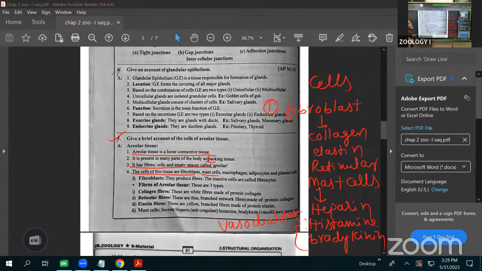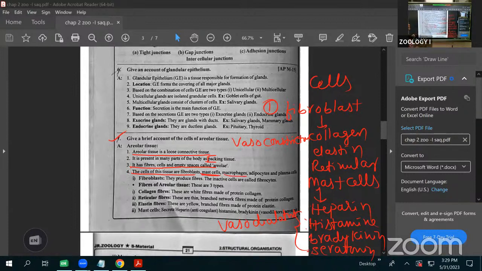Next, one more, the last one, is serotonin. This serotonin acts as a vasoconstrictor, which means it narrows the blood vessels. So which are secreted by the mast cells? The heparin, histamine, bradykinin, serotonin. Histamine and bradykinin act as vasodilators. Serotonin acts as a vasoconstrictor. Okay? This one is about the mast cells.